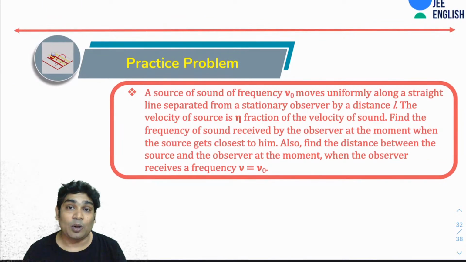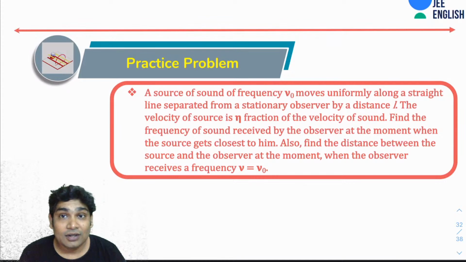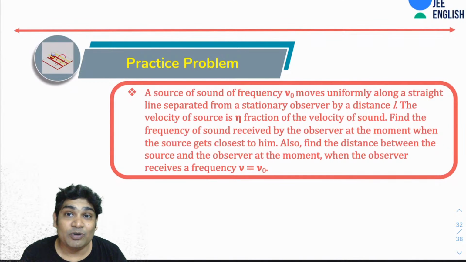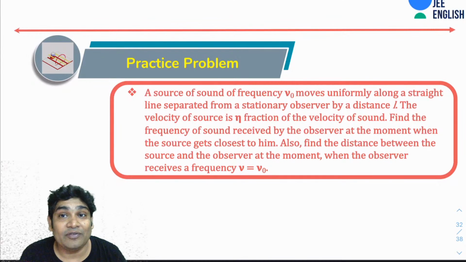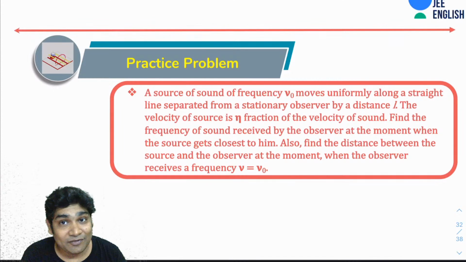So this is a problem that I want to discuss. This is the last problem that I had saved for the day. In this problem, you've been told a source of sound of frequency mu naught moves uniformly along a straight line separated from a stationary observer by a distance L.